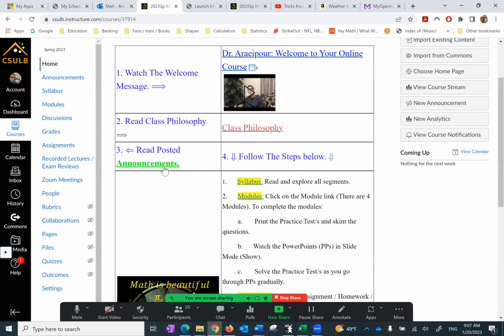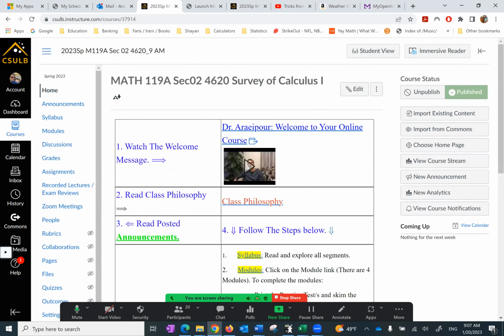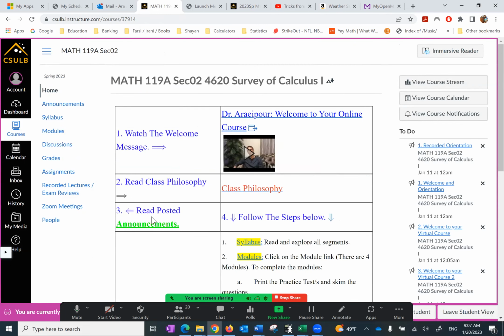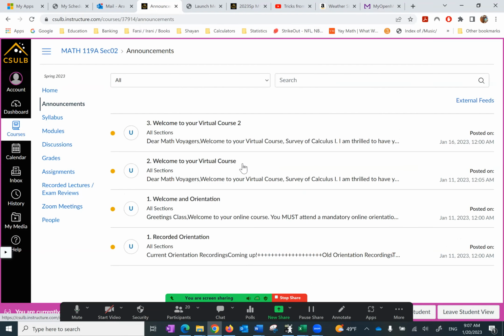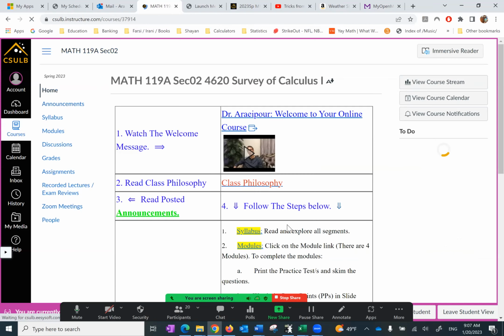Number 3, the announcements, and let me put this in student mode. Under the announcements, by the way, you can click on the announcements right here in green or on the left navigation bar. Either way makes no difference. It takes you here. We've already received a bunch of announcements regarding an old recorded orientation. Welcome to your virtual course. I've sent you a couple of emails already, and some have already explored their class.